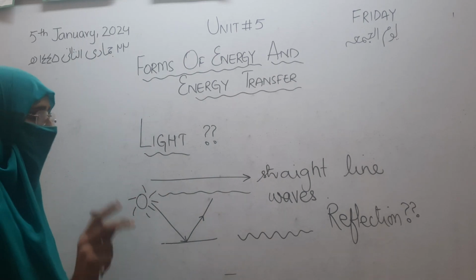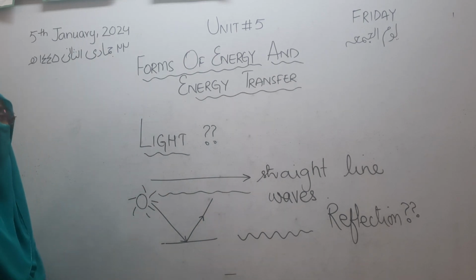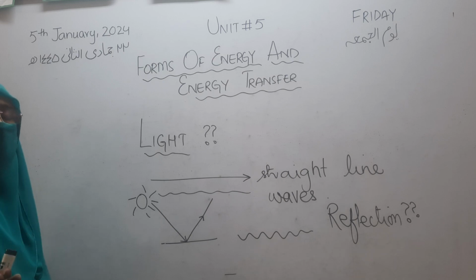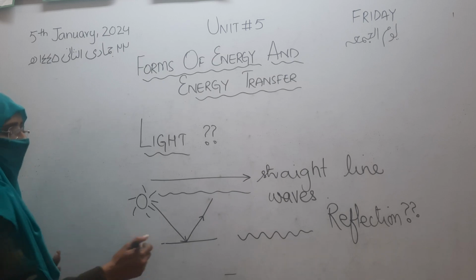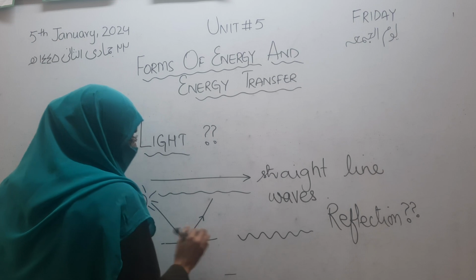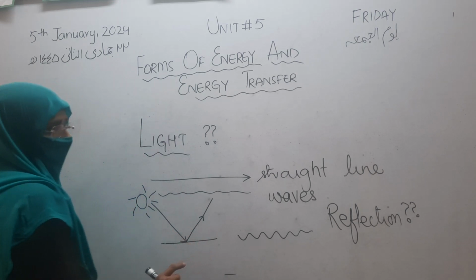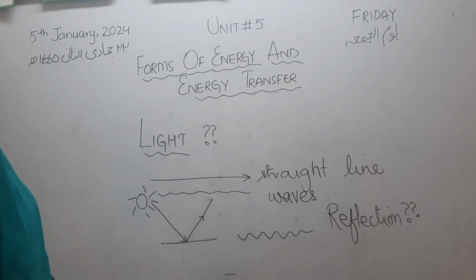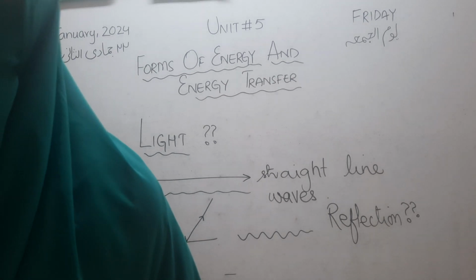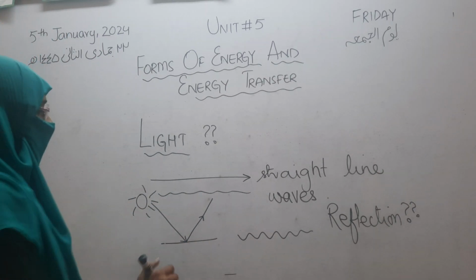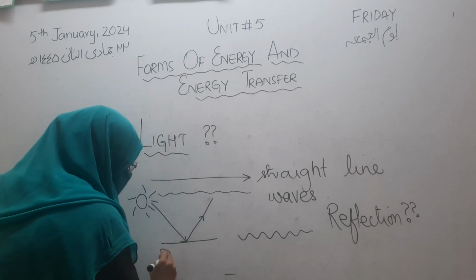And there are two types of reflection, and it depends upon the surface of the object. If the surface of the object is smooth, it will give the reflection which is called regular reflection. This type of reflection is called regular reflection.